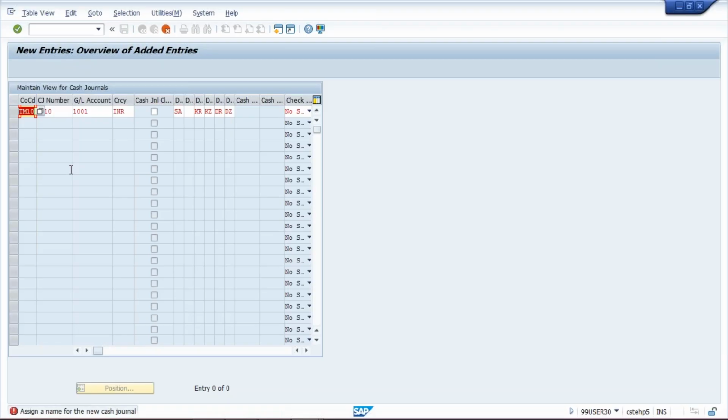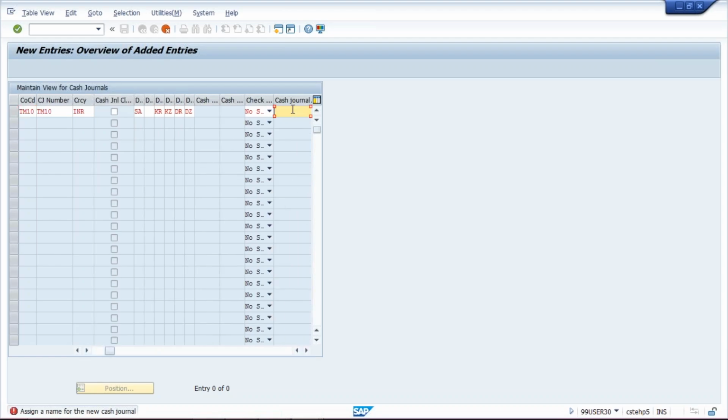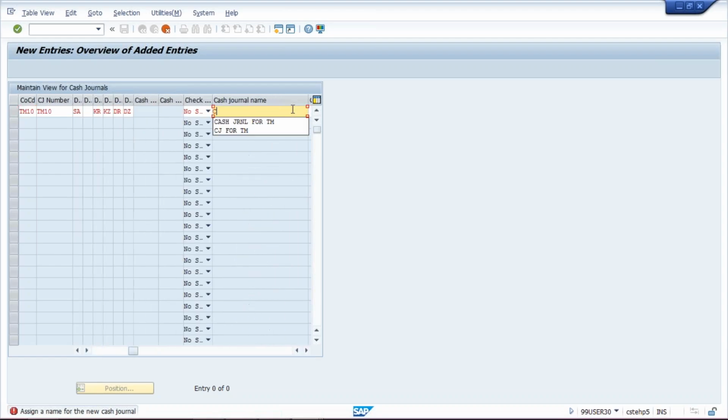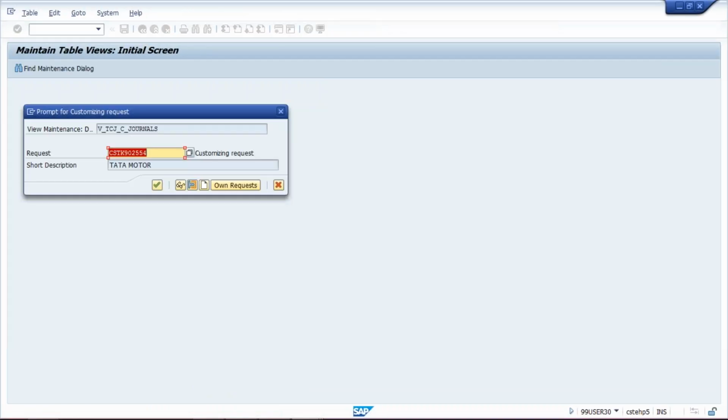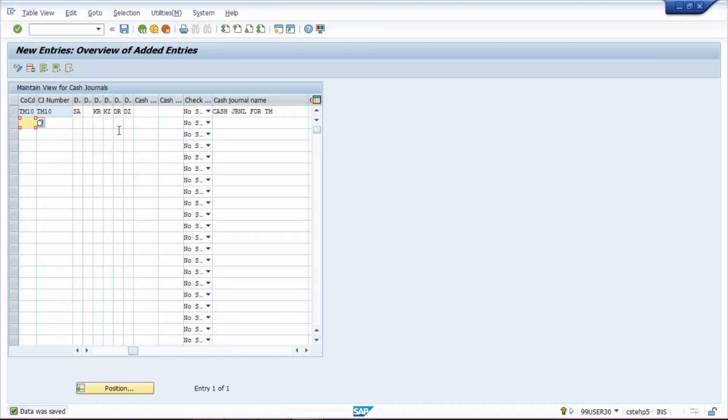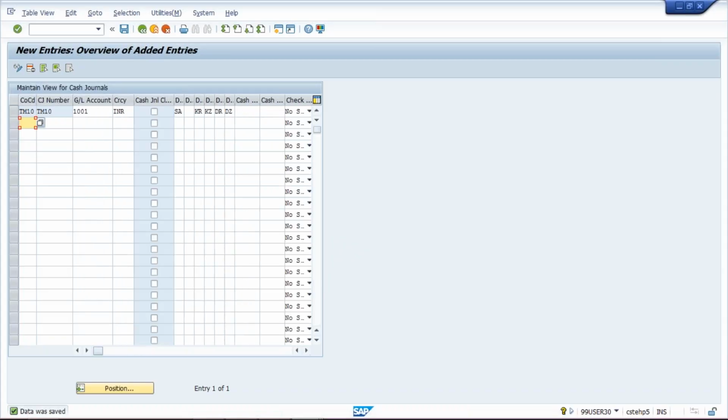Assign a name for new. Okay, system is asking to give a description here. So I have given cash journal for Tata Motor. Press enter and then save it. Okay, now here why I have given cash journal number, I'll let you know.